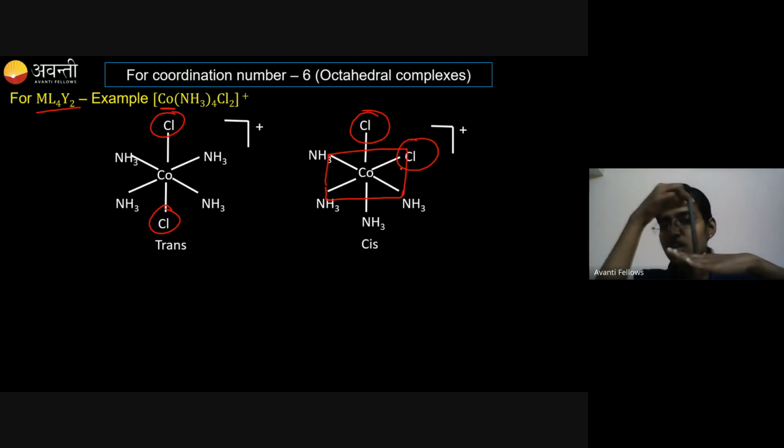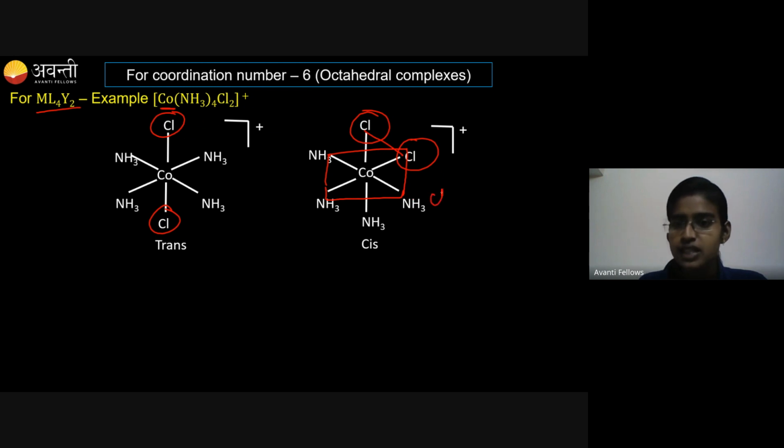So all four are adjacent to the ligand which is above. All the four ligands on the plane are connected to the ligand present above the system, so all are adjacent to each other. If I am drawing ligands like this, they are adjacent. And if I draw Cl here, then also it is adjacent only.